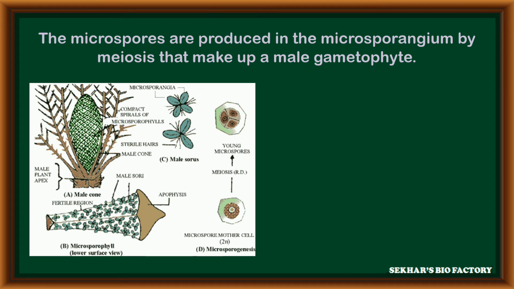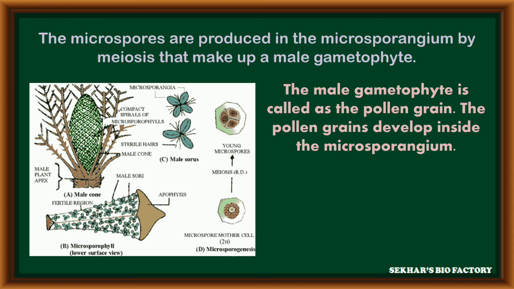The microspores are produced inside the microsporophyll. It contains many microsporangiums. During meiosis division, the microspore mother cell can produce haploid microspores. These microspores become the male gametophyte.